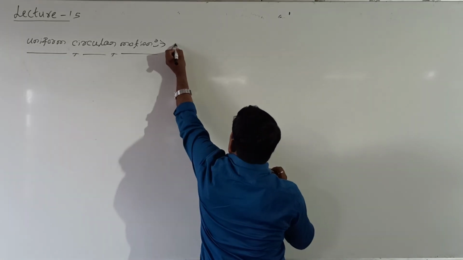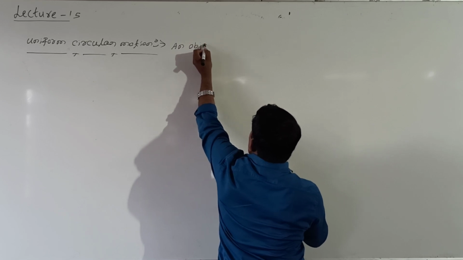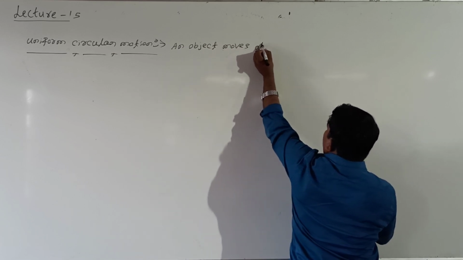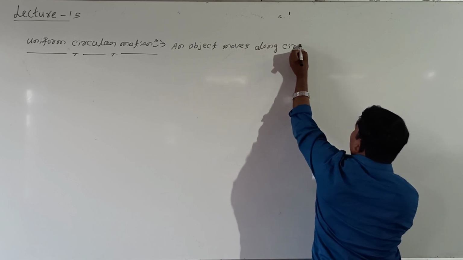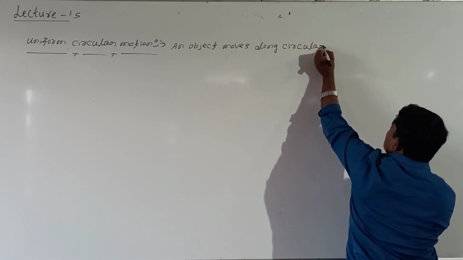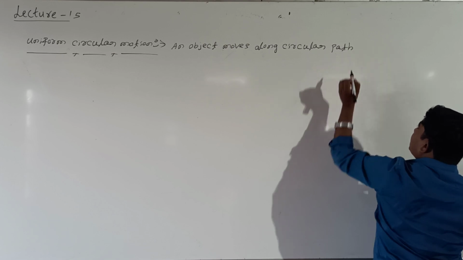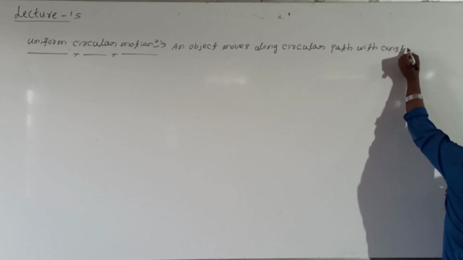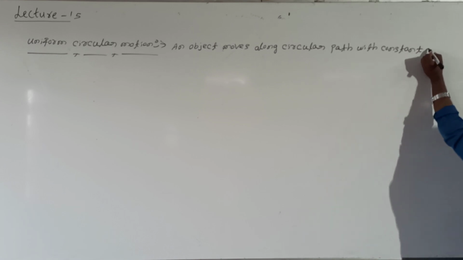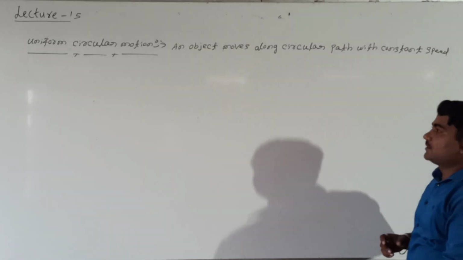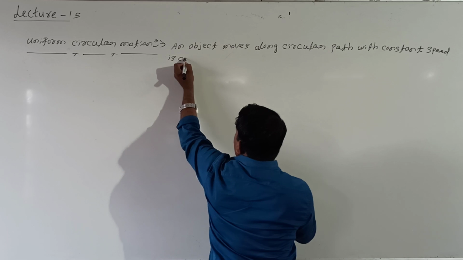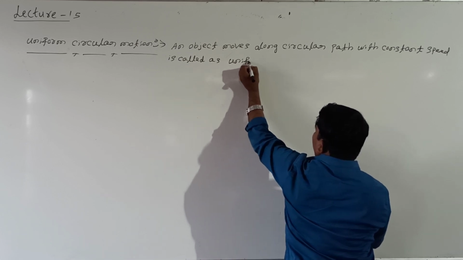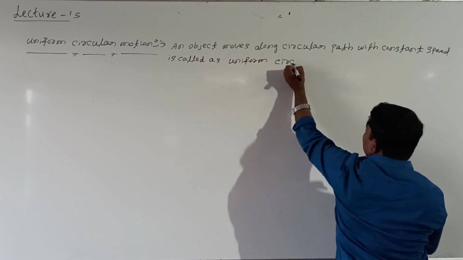An object moves along a circular path with constant speed is called uniform circular motion.